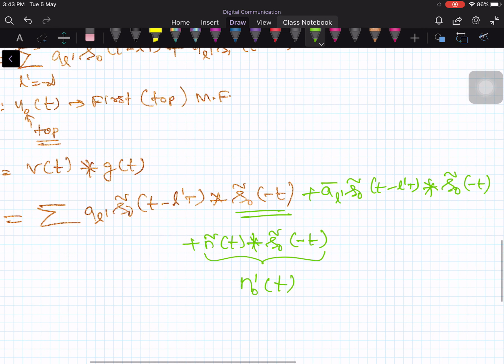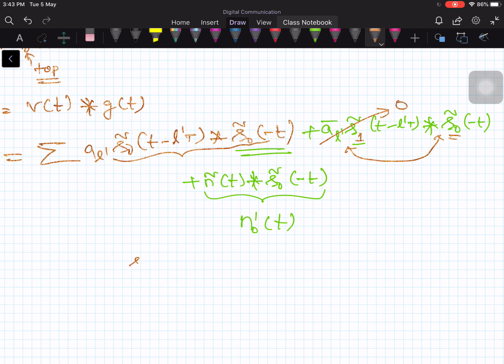Now if you look here, this is s1, sorry, I'm sorry, this is s1, and here s0. Both are orthogonal. If you convolve the orthogonal signals, it leads to 0, so no need to worry. And this one now gives a Nyquist pulse: s0 tilde of t convolved with s0 tilde complex conjugate of minus t.